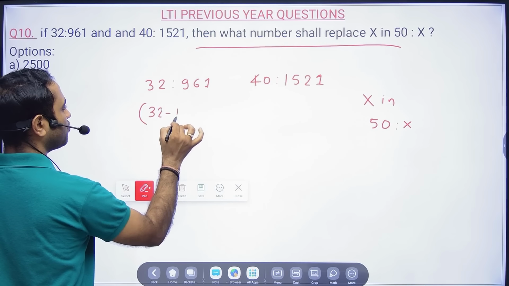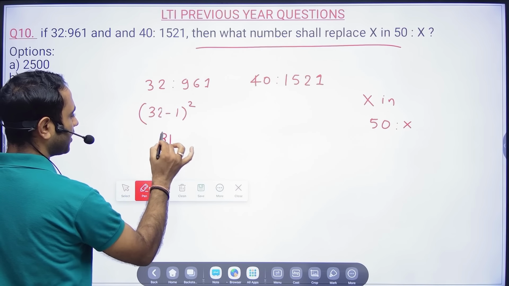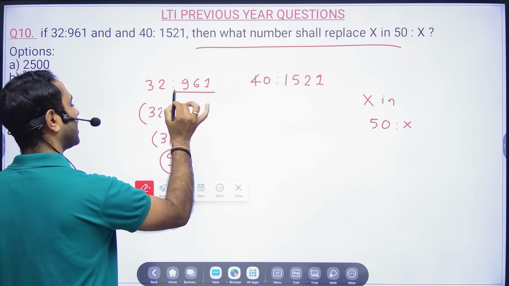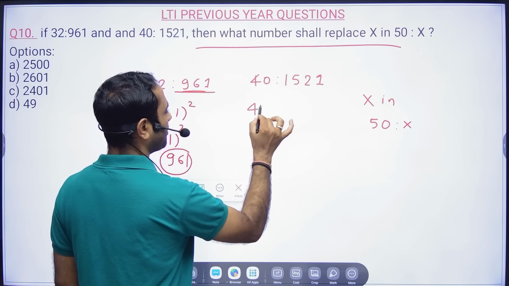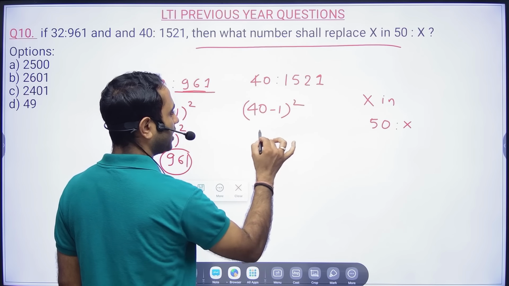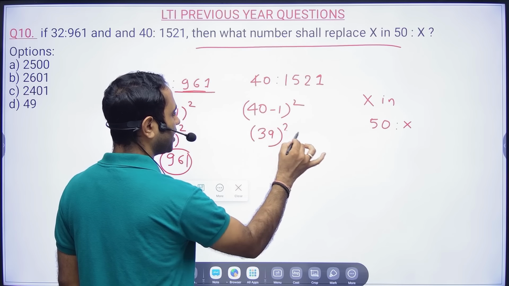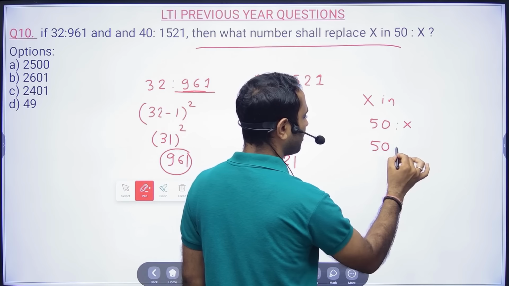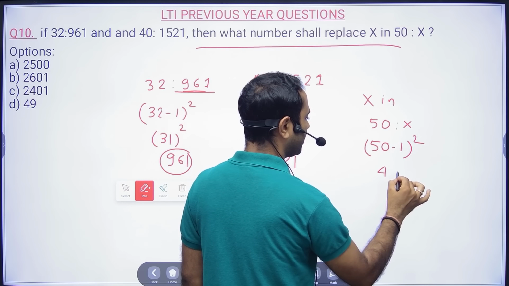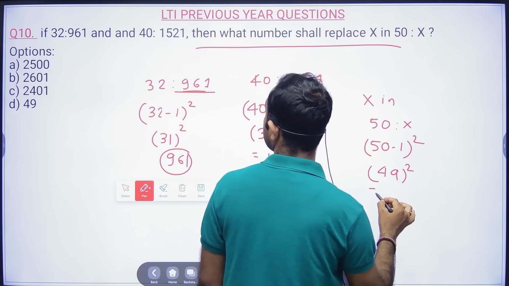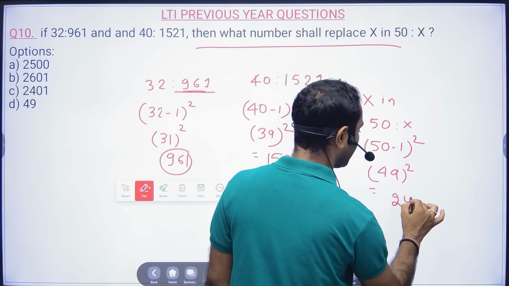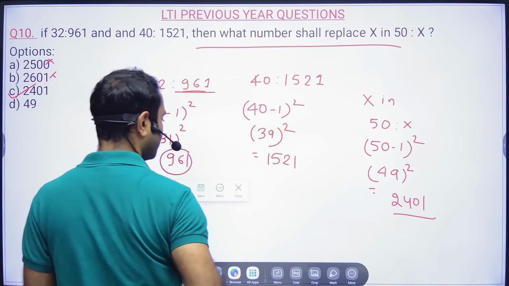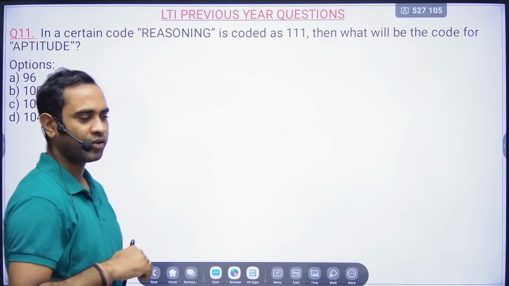No, 32 minus 1 is square, so this is nothing but 31 square. 31 square is 961, correct? Here 40 minus 1 square, so 39 square. 39 square is nothing but 1521. Same thing, so here 50 minus 1 square, so 49 square, and 49 square will be nothing but 2401, very close to 2500, right? So option C will become the correct answer for this particular problem.